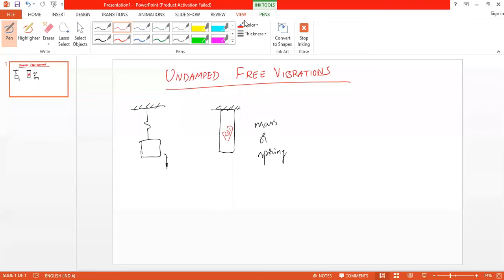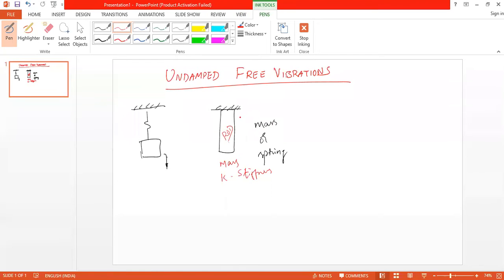Here, this is one of the basic things you should know. This is a rod. It has some mass, and it has some stiffness. Any component in the real world will have some mass and some stiffness.